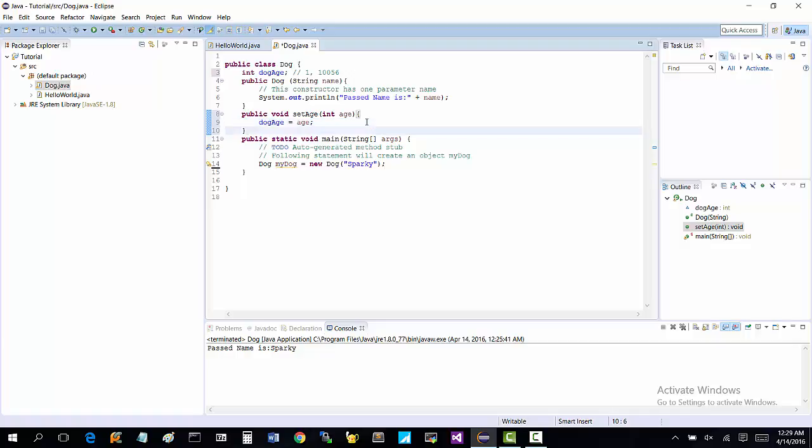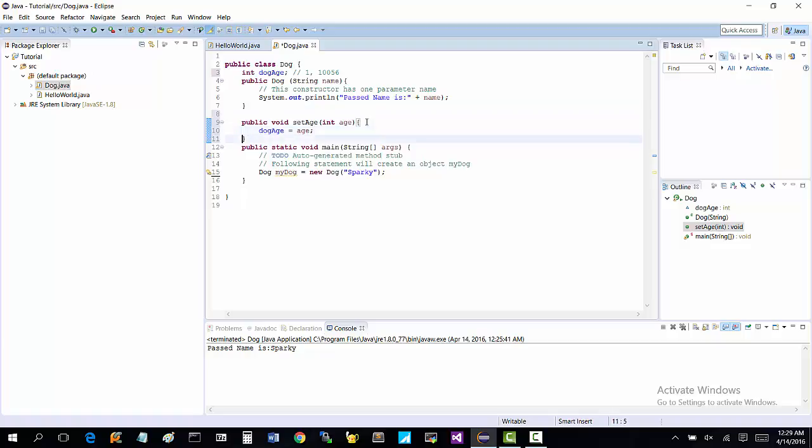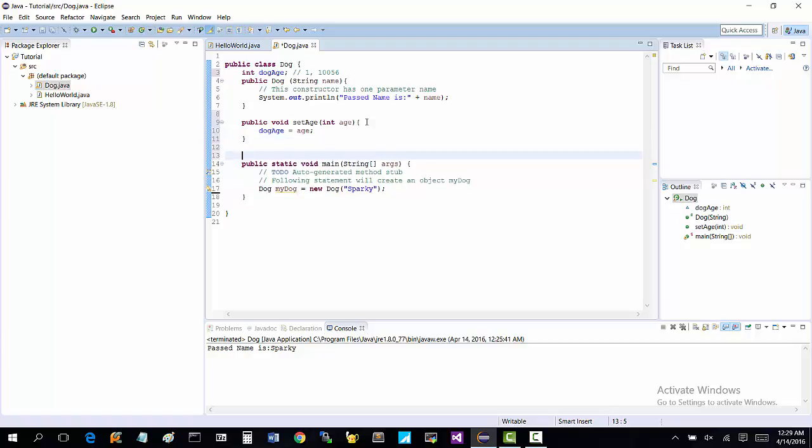The next thing we want to do is be able to get the dogAge, because right now we can't actually physically get it yet. So next we're going to say public. Now we want to return an integer, and we're going to call it getAge. We don't have to pass any parameters here.